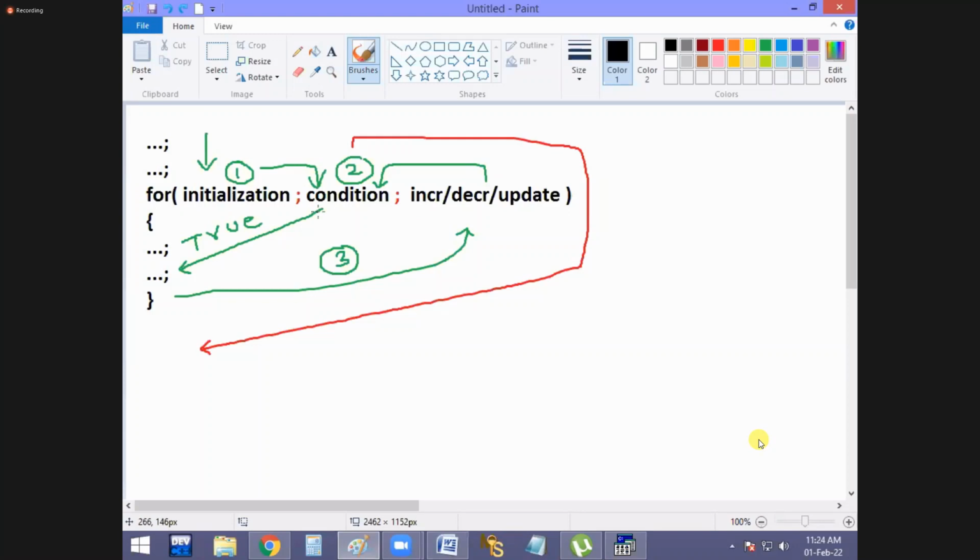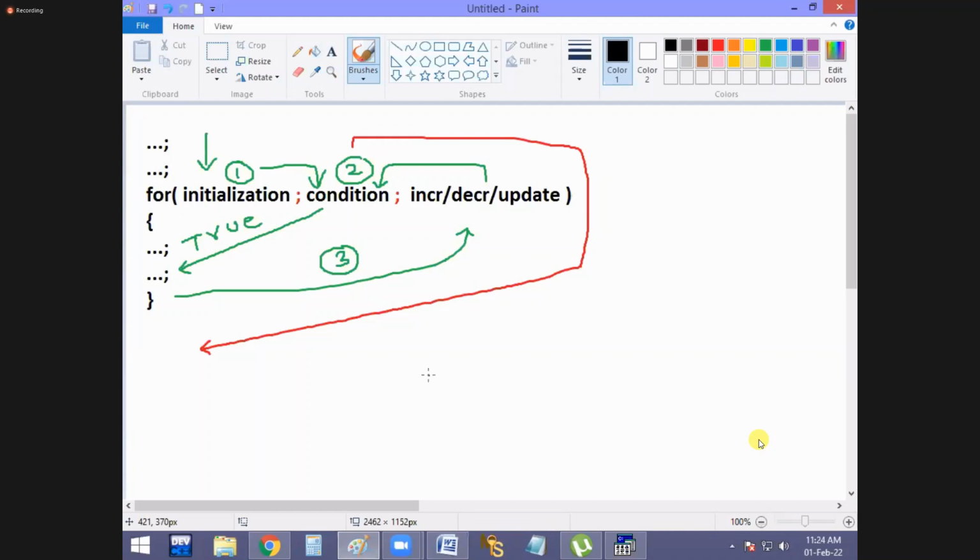Next, guys, here this condition is there now. Here the condition is an optional part. If there is no condition also, the for loop works. And I said the most important rule is what? In a for loop, at any cost you have to maintain 2 semicolons. Without the semicolons, your program is never going to be executed. I think it is very clear now.